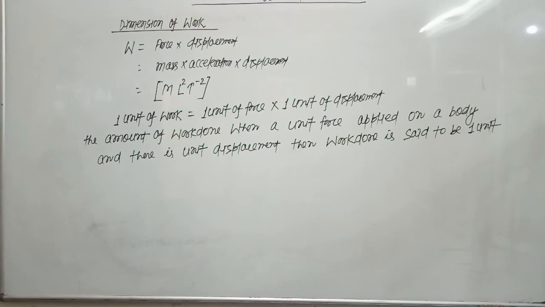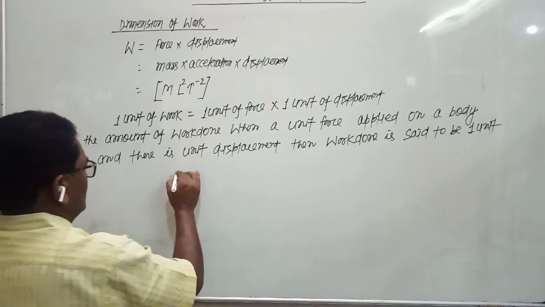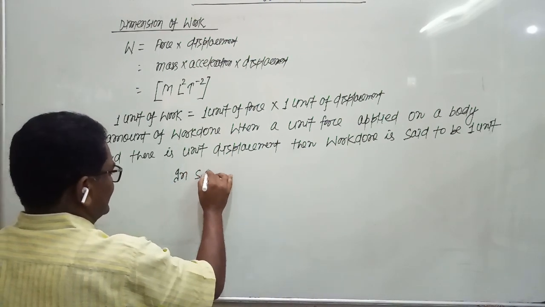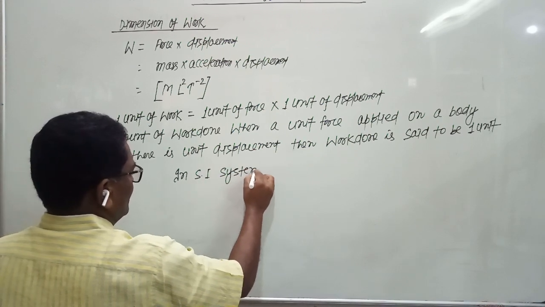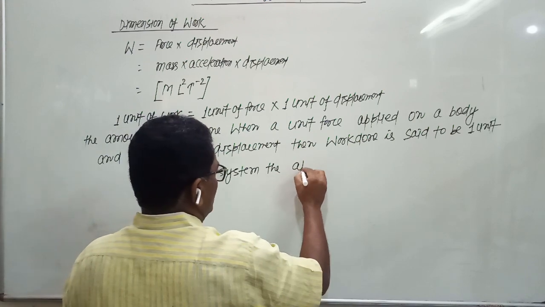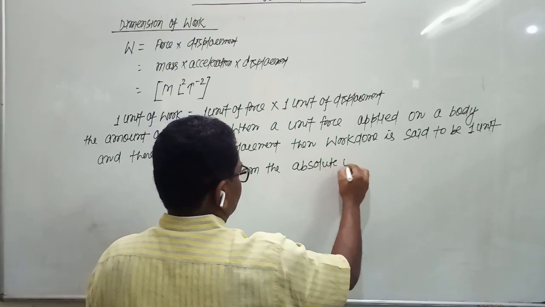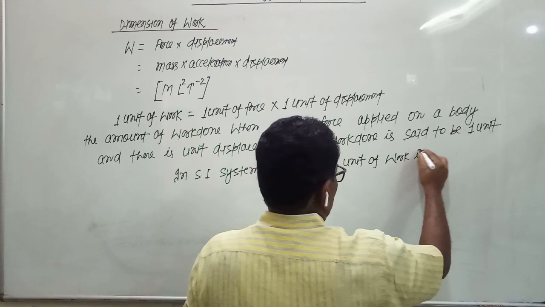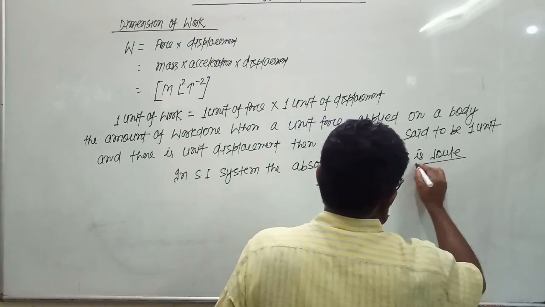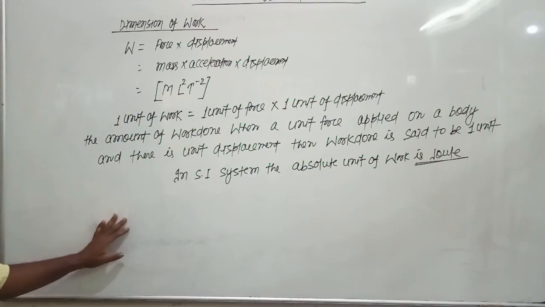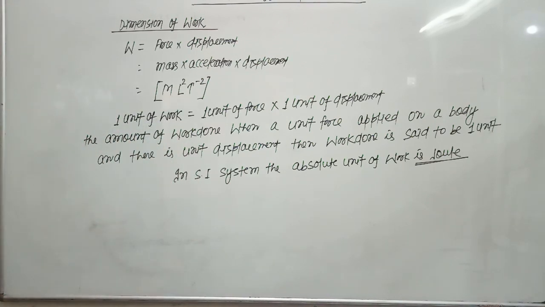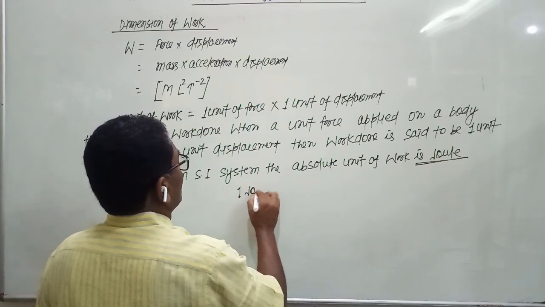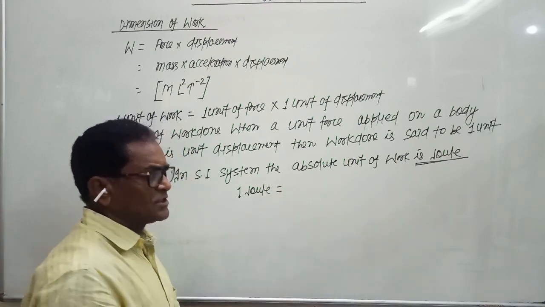In the SI system, the absolute unit of work is joule, and 1 joule equals work equals force into displacement.